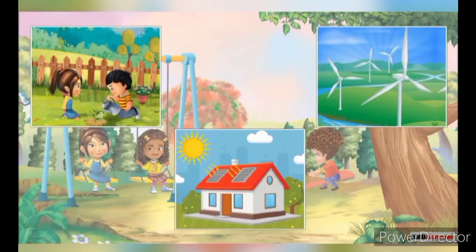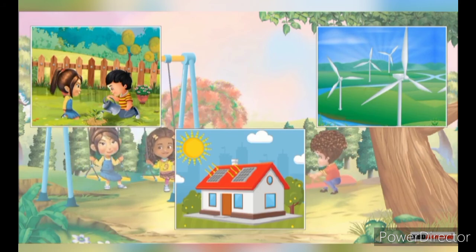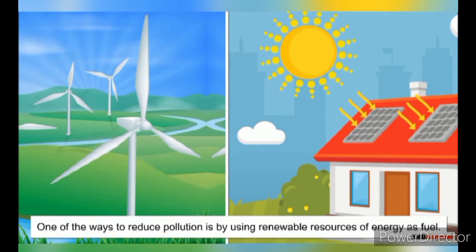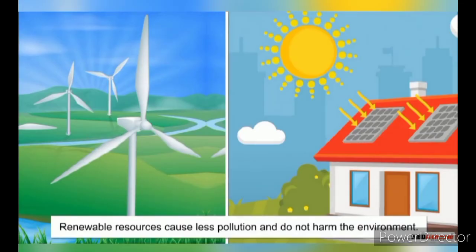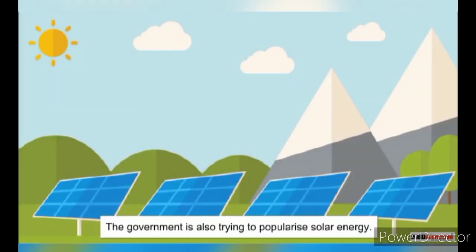We can do it in different ways. Let us learn about some of these ways to save our environment. One of the ways to do so is by using renewable resources of energy as fuel. This is because these resources cause less pollution and hence do not harm the environment. For example, solar energy. The government is also trying to popularize solar energy. They are doing so by decreasing the cost of things that work on solar energy.